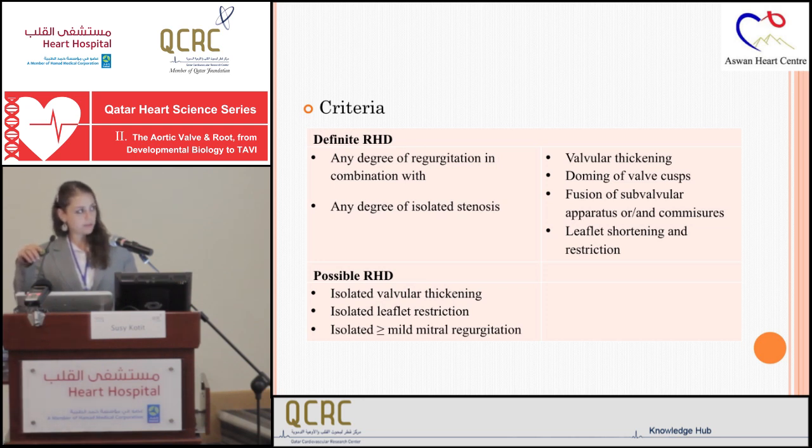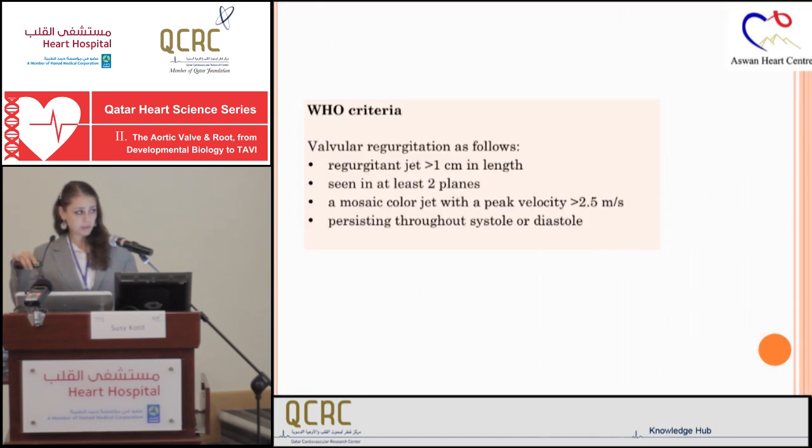So a combination of functional with a structural affection of the valves led to a definite rheumatic heart disease diagnosis. If we found only isolated valvular thickening or isolated leaflet restriction or isolated at least mitral regurgitation, then we thought it was a possible rheumatic heart disease case.